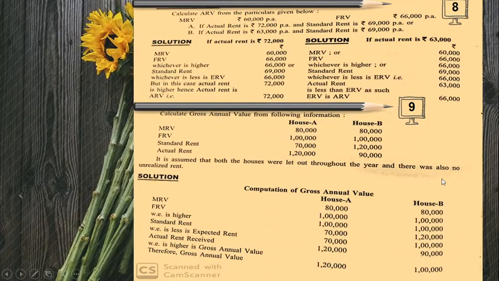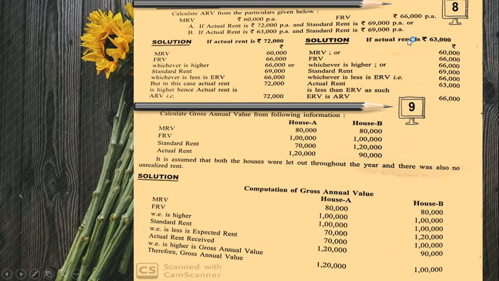Now moving on to a situation where MRV is 60,000, FRV is 66,000, actual rent is 72,000 and standard rent is 69,000. First we'll work out situation A. MRV or FRV, which is more, 66,000. That or standard rent, which is less, 66,000 again. This or actual rent, which is more, 72,000 is more. So 72,000 is the annual rental value.